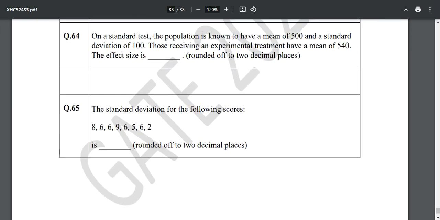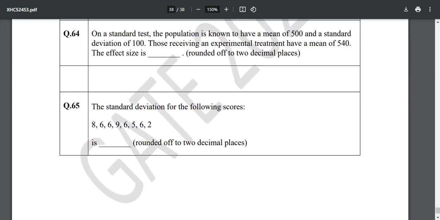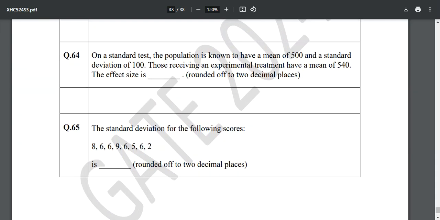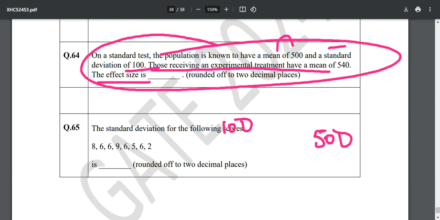This is your NAT type. This is your NAT type question. Okay, there are two NAT type questions. On a standard test, the population has a mean of 500 and an SD of 100. Those receiving an experimental treatment have a mean of whatever they will be having. You have to find the effect size, so you must know how to calculate this.